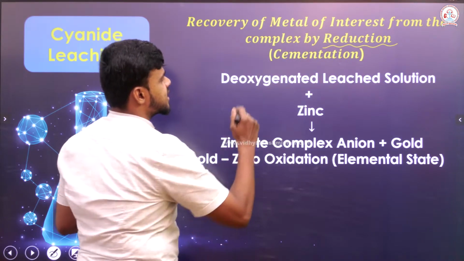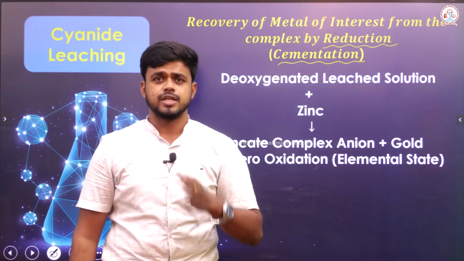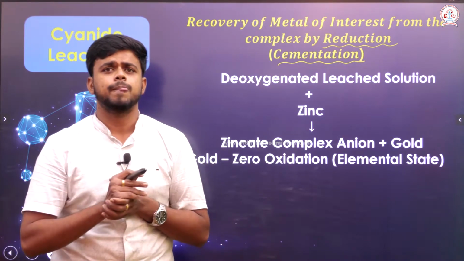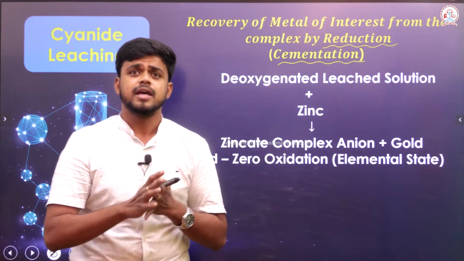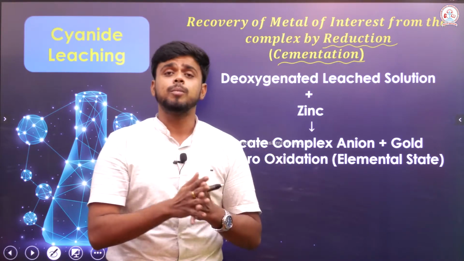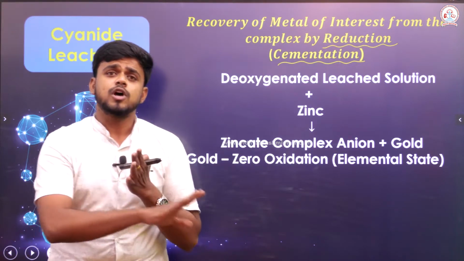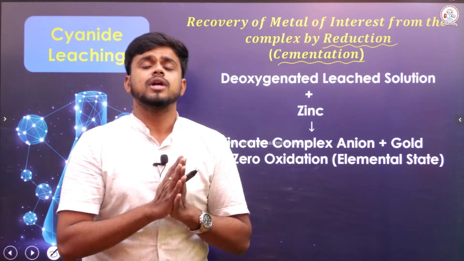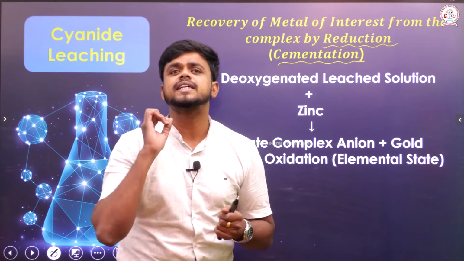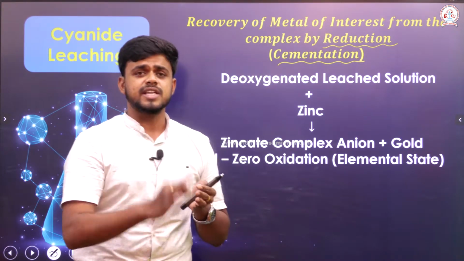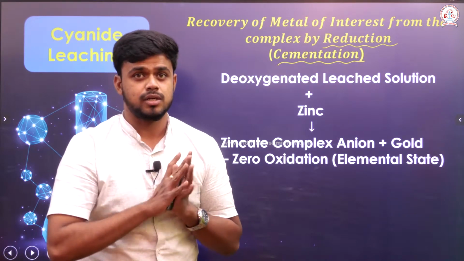This process is commonly called cementation. Okay, what is happening here? The deoxygenated leached solution contains the soluble and the insoluble. Generally, the compound that we have arrived at previously contains both soluble and insoluble impurity. Right, the insoluble impurity is separated and we have got only the solubilized form, and that complex is treated with zinc dust. When it is treated with zinc dust, zinc will undergo oxidation, gold will undergo reduction.